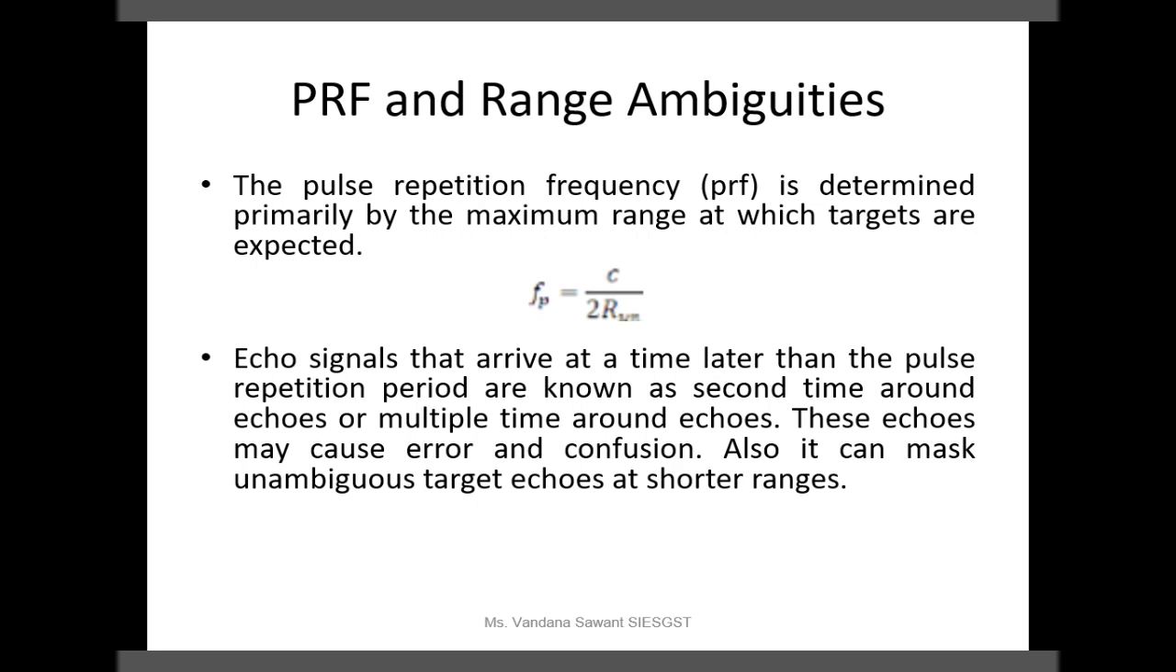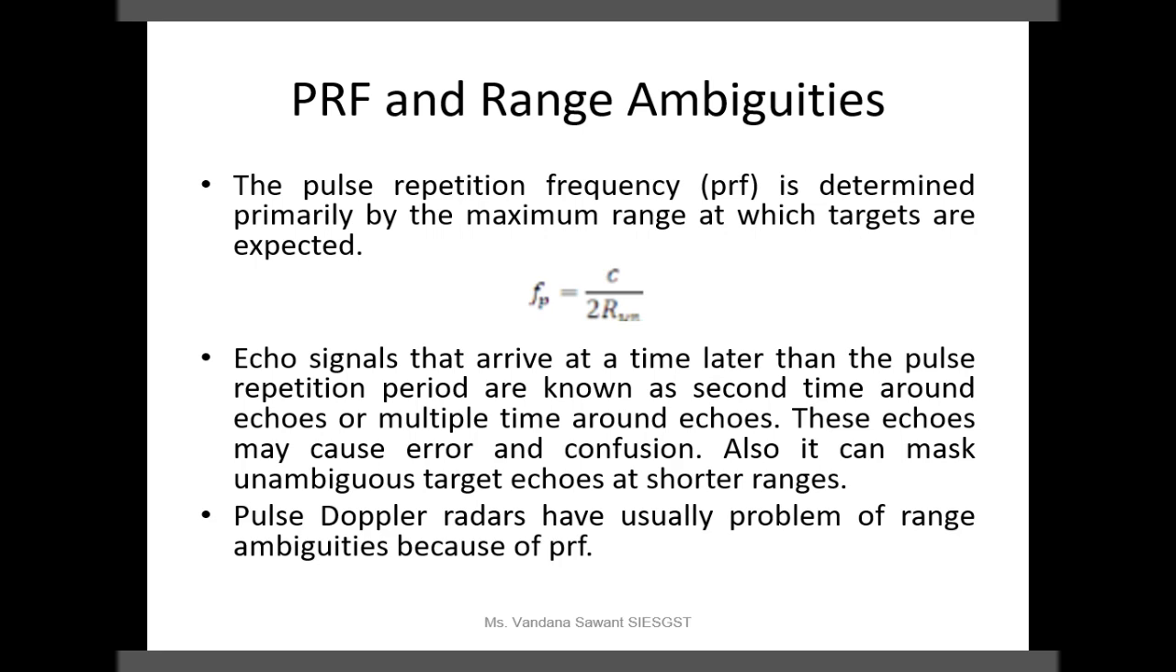Now these echoes may cause an error. These multiple echoes that we are receiving for the same target after the transmission of each pulse cause error and confusion in the detection of the target. Also, they can mask unambiguous target echoes at shorter ranges. So these are the problems which are taking place.